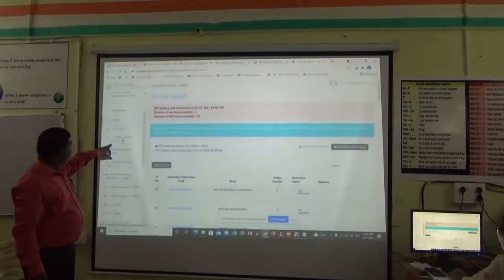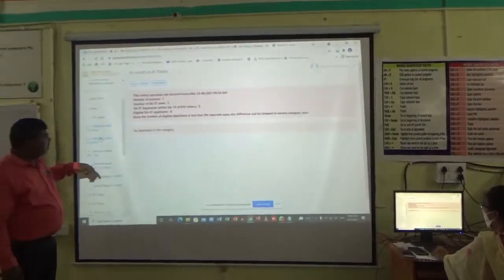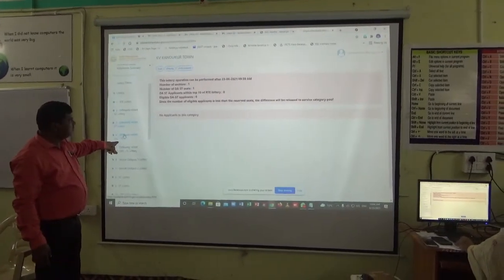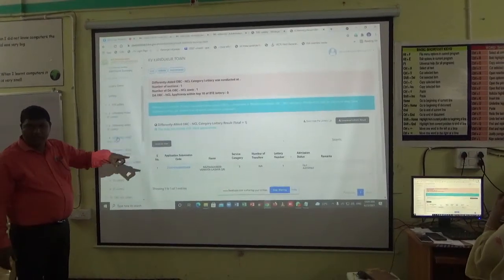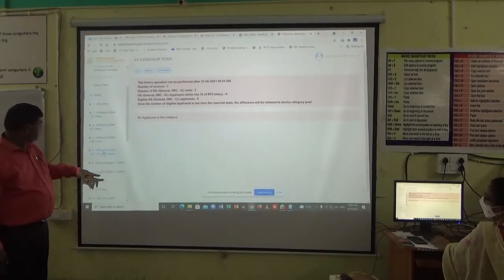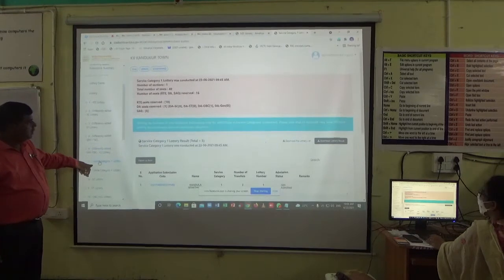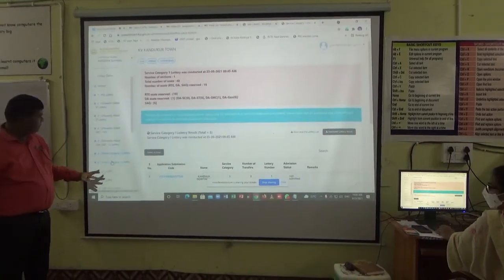RTE completed, sir. Differently able, that option is not there. ST differently able. Okay. The conduct lot option is disabled for general OBC, service category 1. The conduct lot option is not there, that means you have conducted.